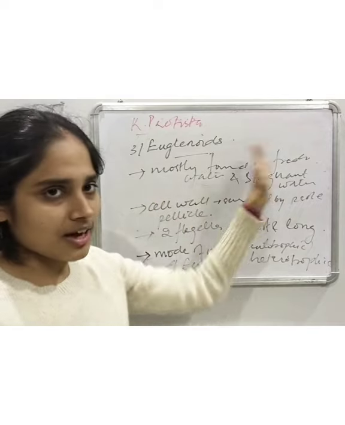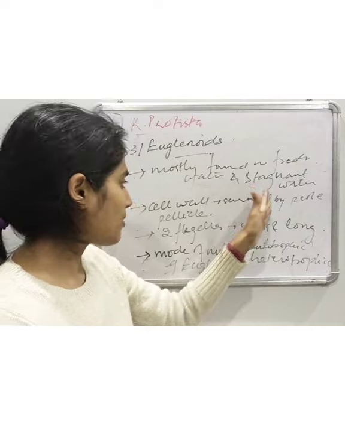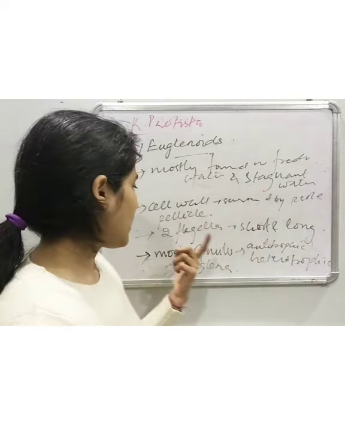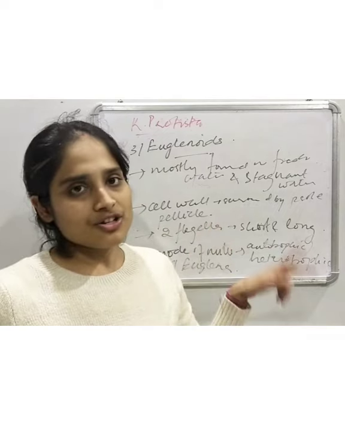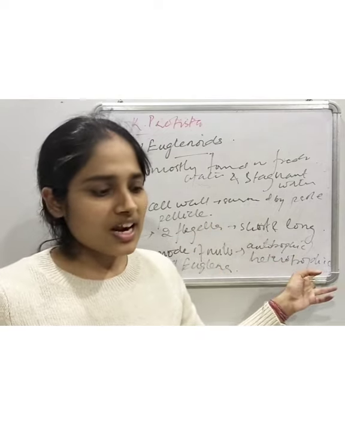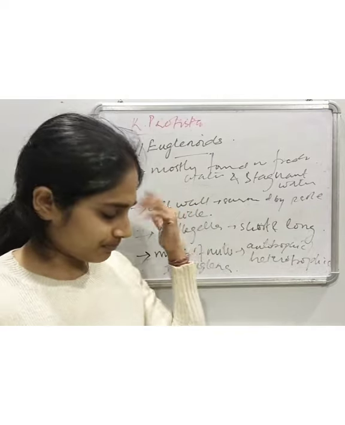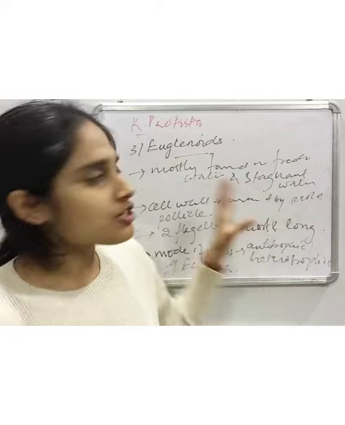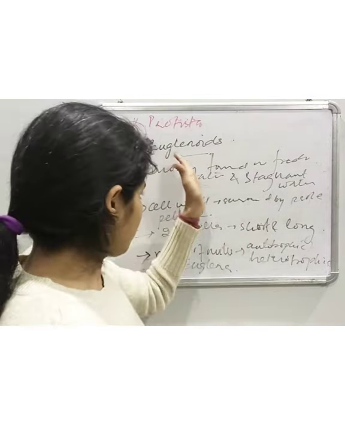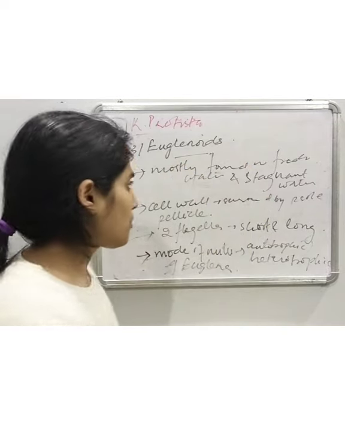They are freshwater organisms, mostly found in stagnant water. The cell wall is surrounded by a protein layer known as pellicle. They have two flagella, one short and one long. Their mode of nutrition could be either autotrophic as well as heterotrophic. So these are the four important features of the organisms which belong to euglenoids, which come under kingdom Protista.